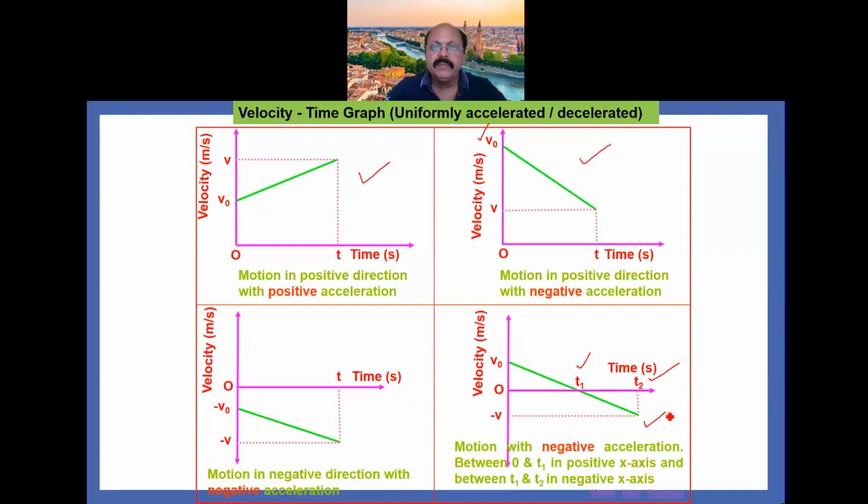In the first graph, the object is in the positive direction with positive acceleration. In the second graph, the motion of the object is in the positive direction but with negative acceleration. In the third graph, the motion of the object is in the negative direction with negative acceleration. In the fourth graph, we have the motion with negative acceleration between 0 and t1 in the positive x-axis and between t1 and t2 in the negative x-axis.